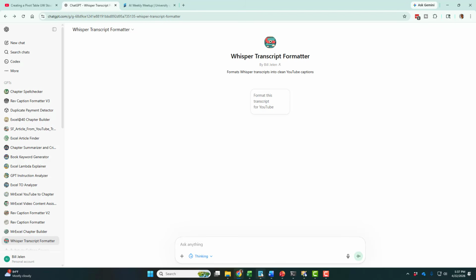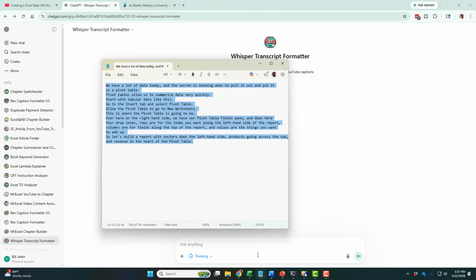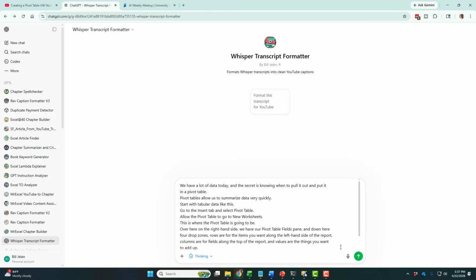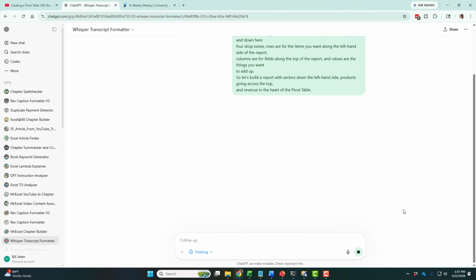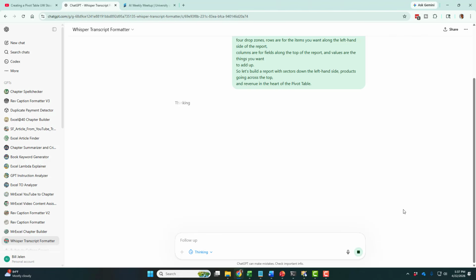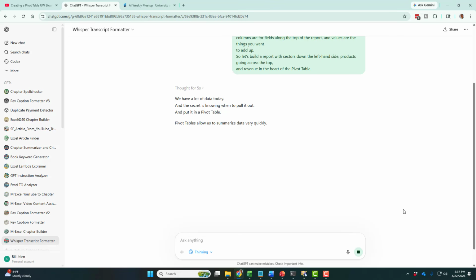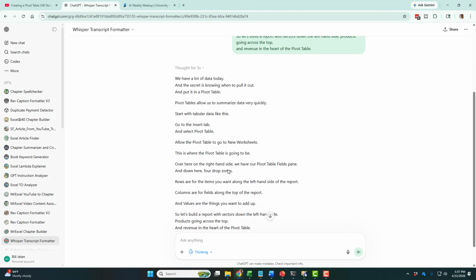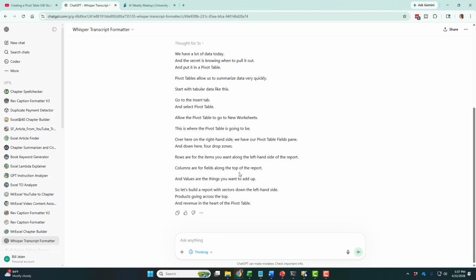I'm going to come back to the unclean data from Whisper. I'm going to copy and just paste Control V in this Custom GPT, and in a few seconds, it's going to start to produce clean captions, right? So the periods are in the right spot. It understands that when I have the word "and" as a conjunction, it's going to capitalize that as the start of a second sentence. And it just works great.